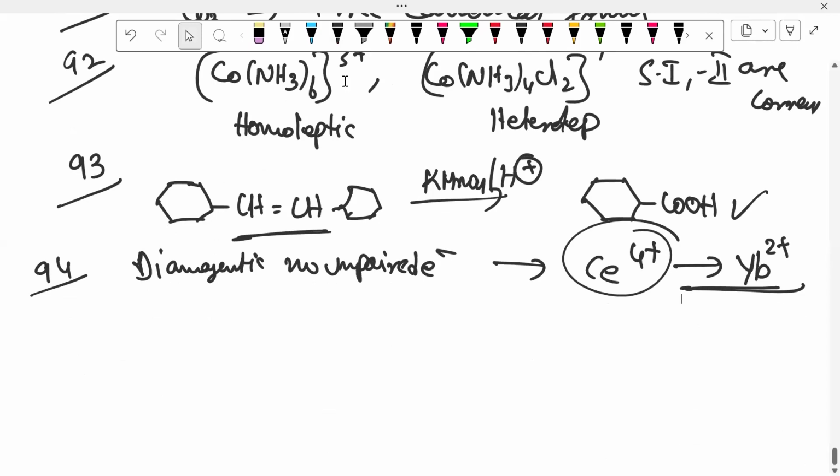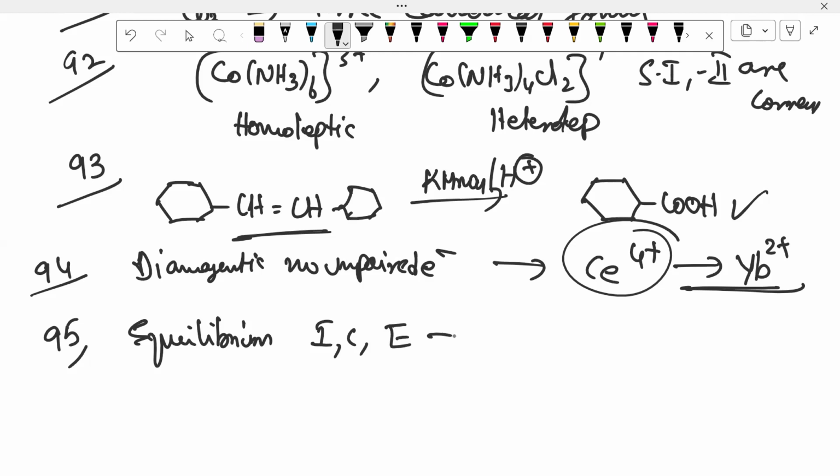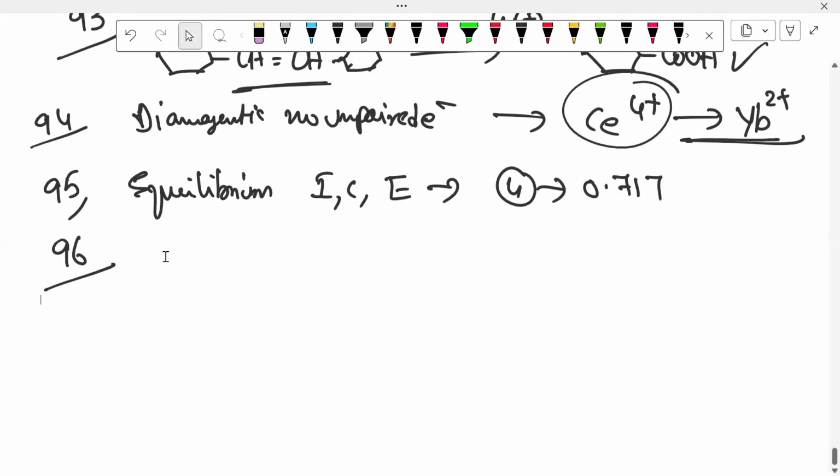Next, 95. It belongs to equilibrium concept. Equilibrium, and you will use ICE table like that. And finally, you got the fourth option 0.717. Next, 96. Empirical formula calculation.